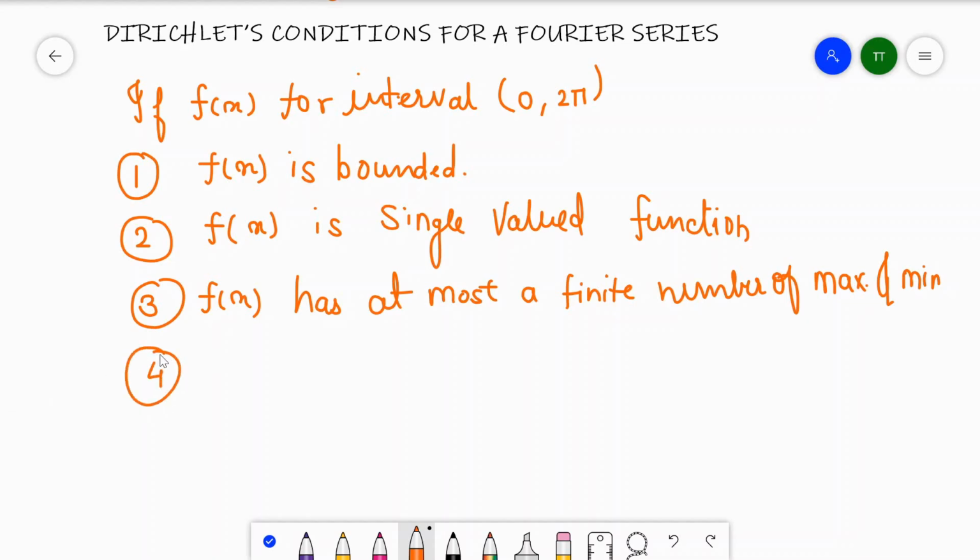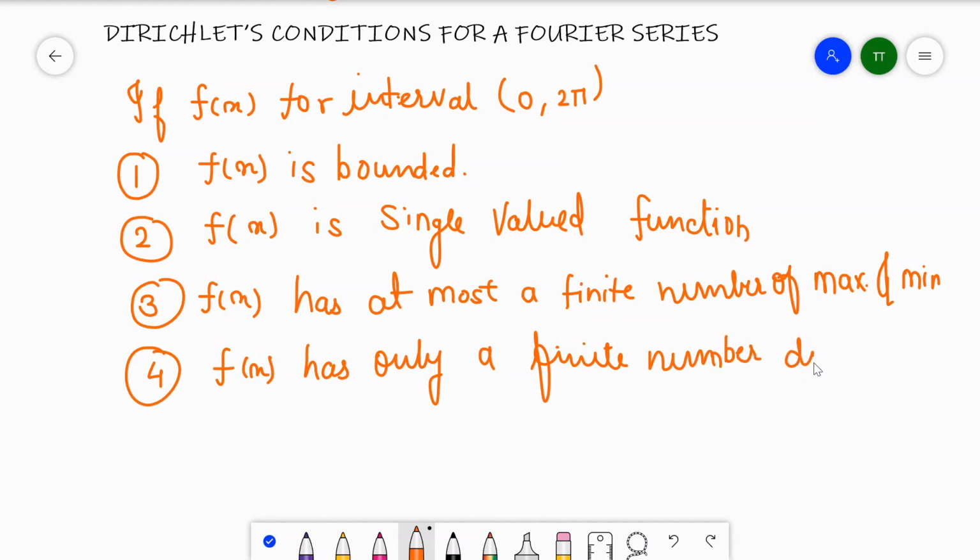Fourth condition, f of x has only a finite number of discontinuity.